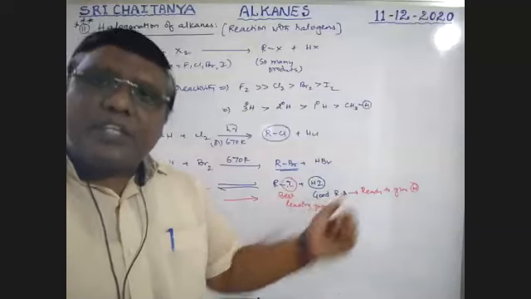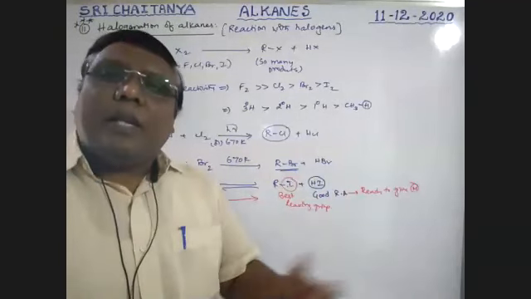Now, how to remove this HI? It is removed with the help of some reagent.